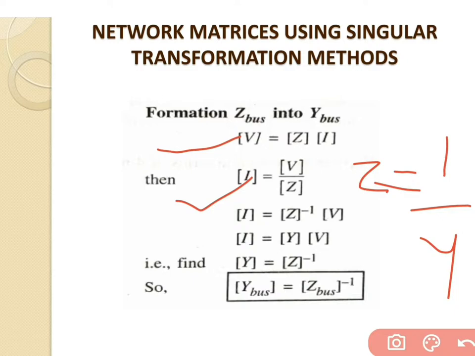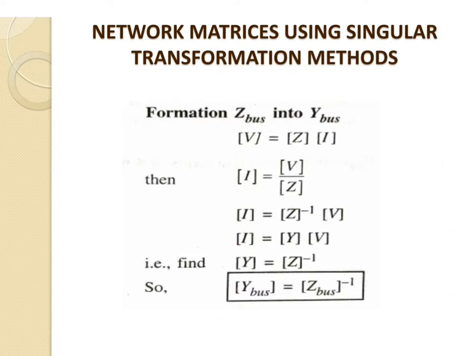In the same way, here we will write that I is equal to Z inverse V, and instead of Z inverse we will write Y. So we will get the equation I is equal to Y into V. So we will say that Y is equal to Z inverse, or that Z is equal to 1 upon Y. So the required equation for the formation of Z bus into Y bus is given by Y bus is equal to Z bus inverse. So this is regarding the formation of Z bus into the Y bus.